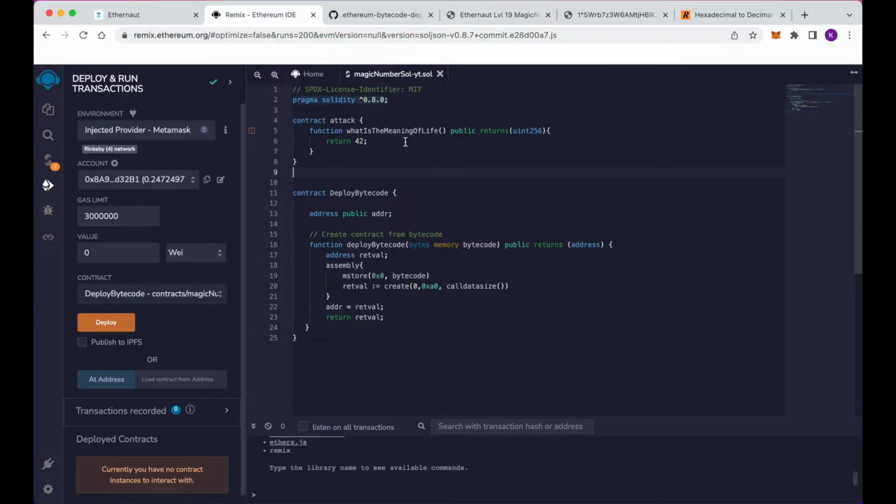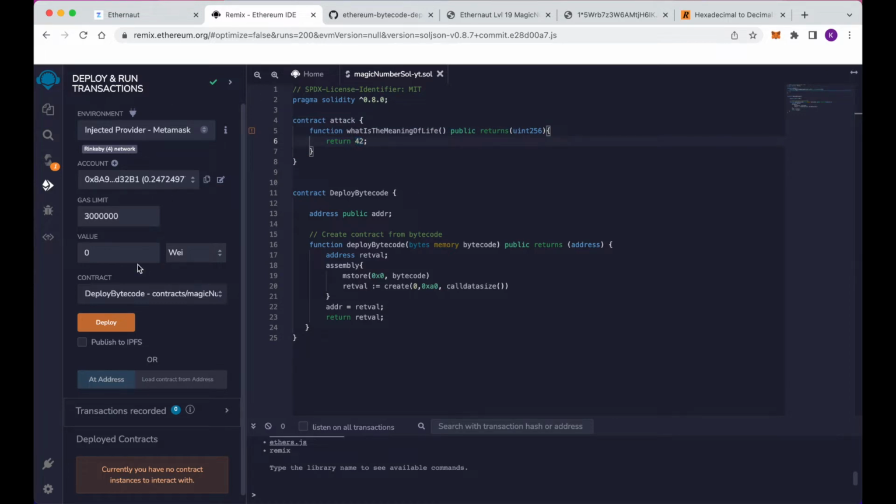I've written a few things here already, most notably this attack contract. All it's doing is, when this function, what is the meaning of life, is called, it's returning a uint256 value 42.